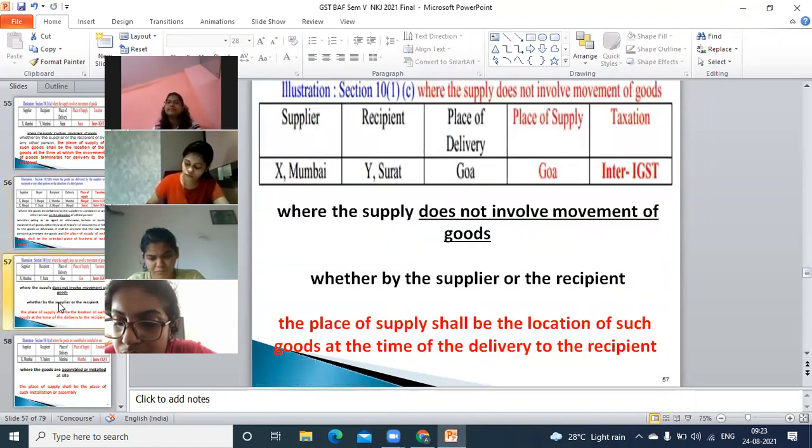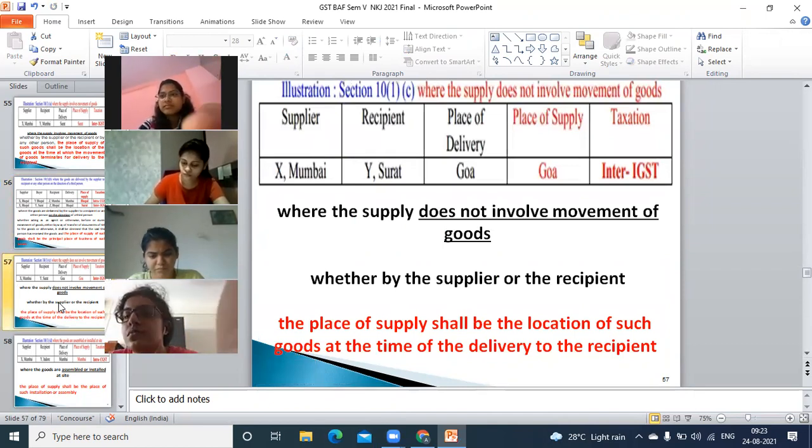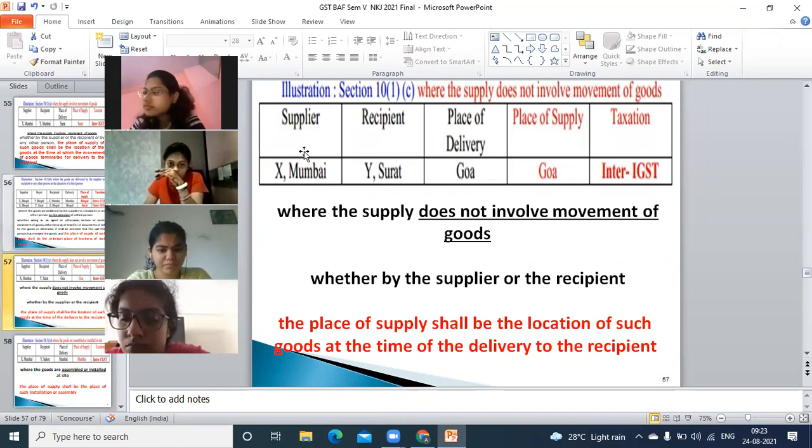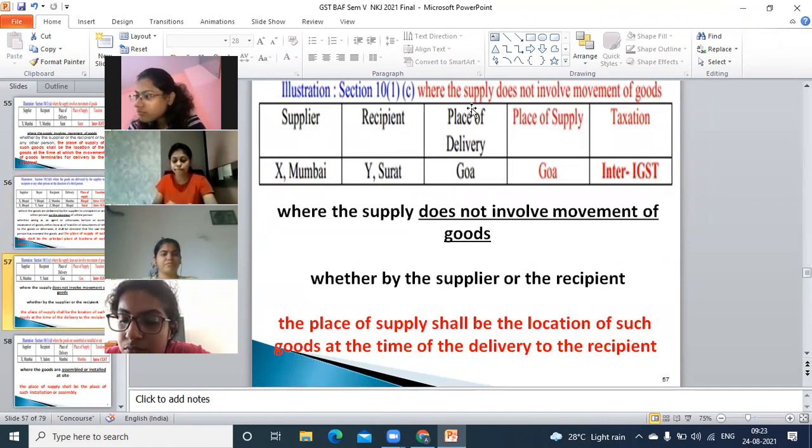So here we are, where supply does not involve movement of goods. The supplier is from Mumbai, recipient is from Surat, and place of delivery is Goa. So how do you think?